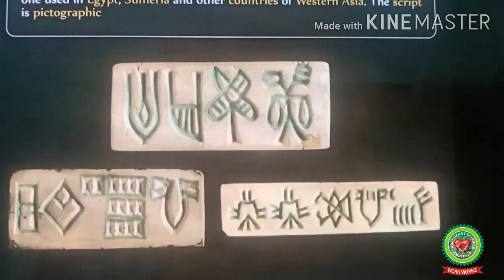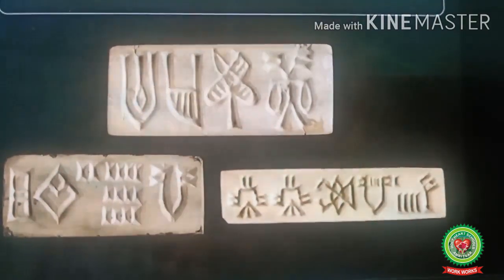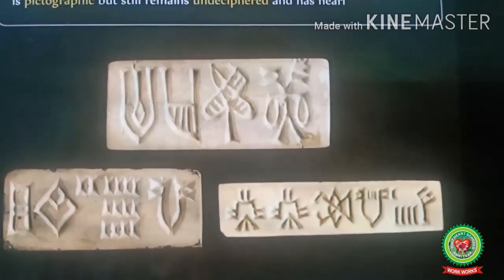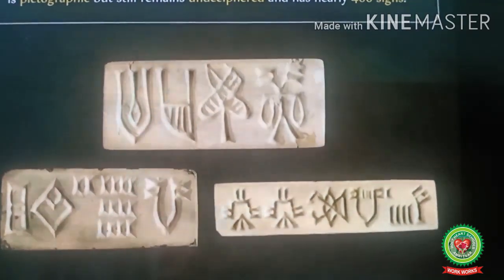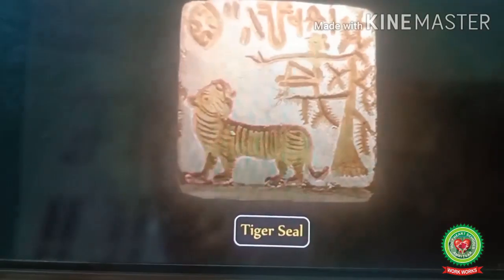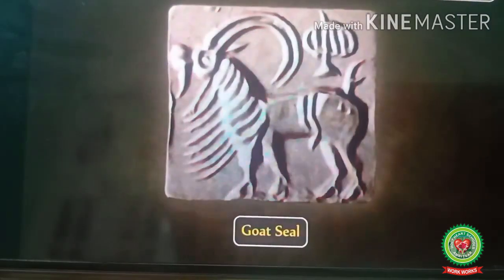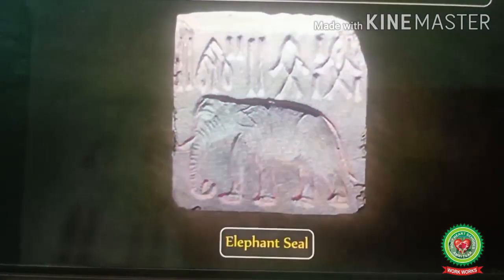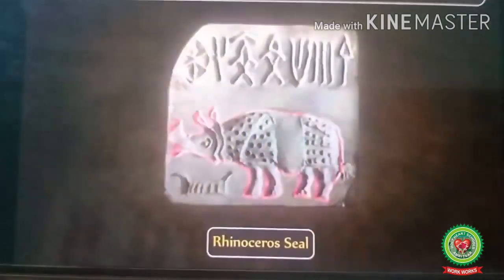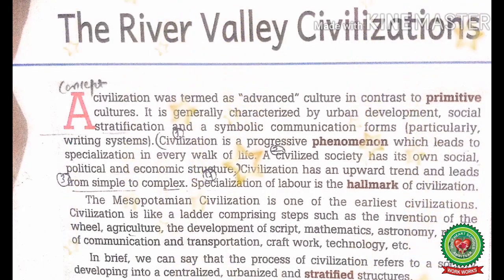And you also read earlier about the writing system of the Indus Valley civilization, the Mesopotamian civilization, and the Chinese civilization, that their script was pictographic but still remains undeciphered. Let's read further. Civilization is a progressive phenomena which leads to specialization in every walk of life.